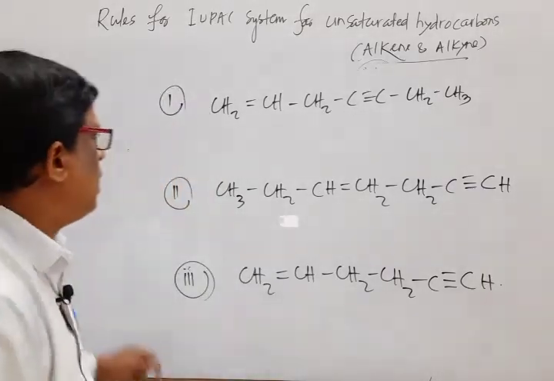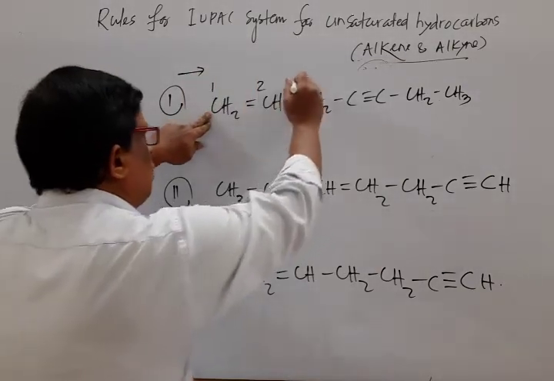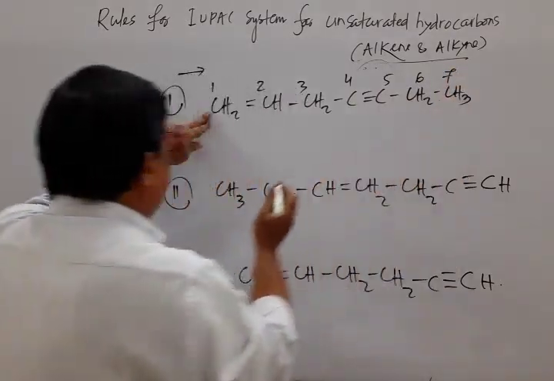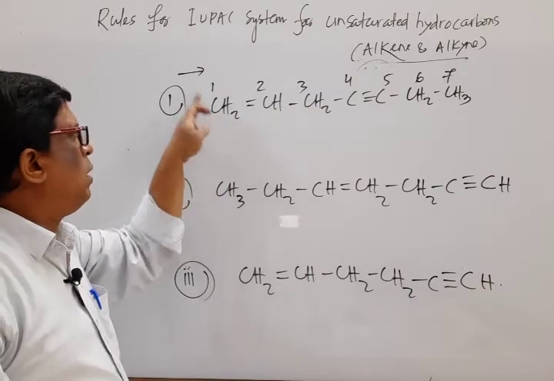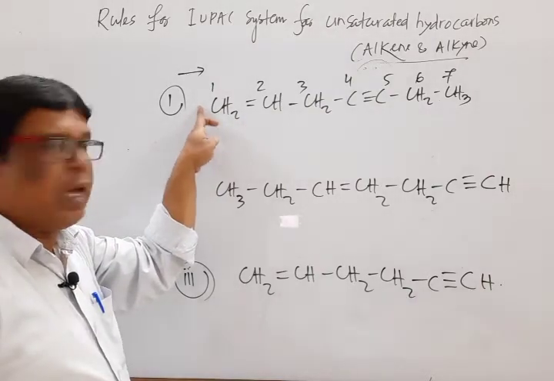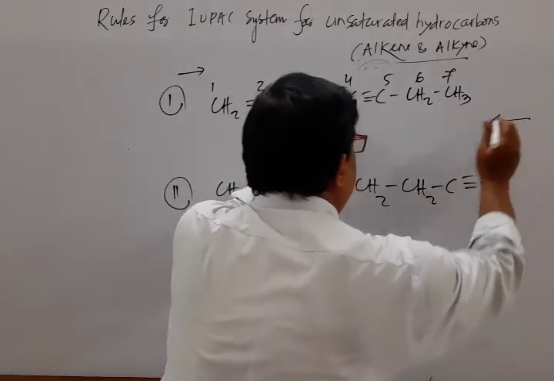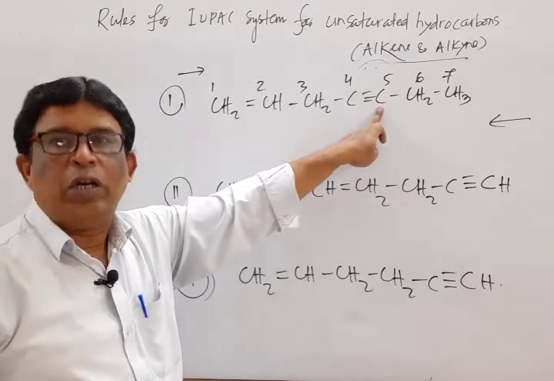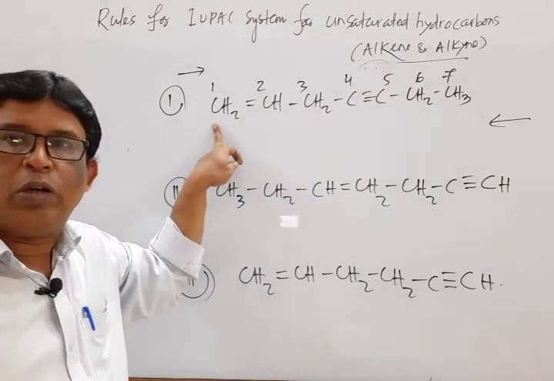Okay, so mark that. If we select from left to right, 1 2 3 4 5 6 7, here the carbon atom attached to the double bond is 1 and attached to the triple bond is 4. But if we go from right to left, 1 2 3, the carbon atom attached to a multiple bond is 3, but from left to right the carbon atom attached to a multiple bond is 1.